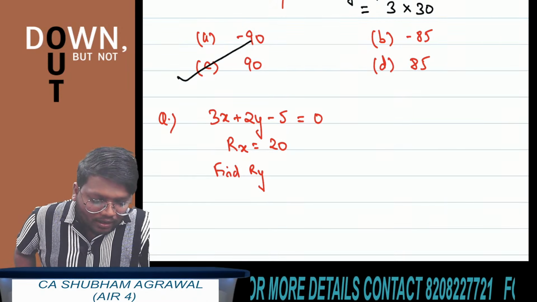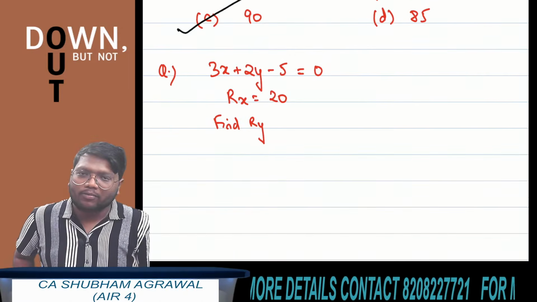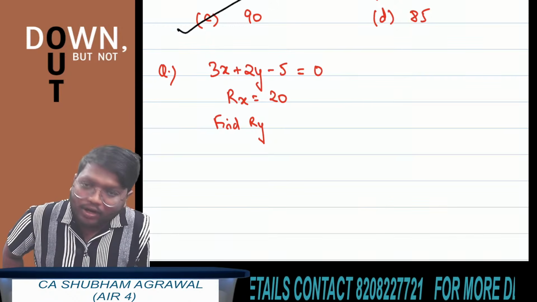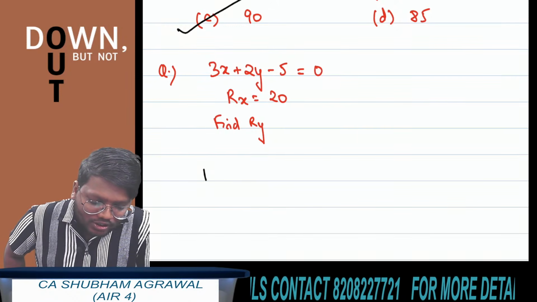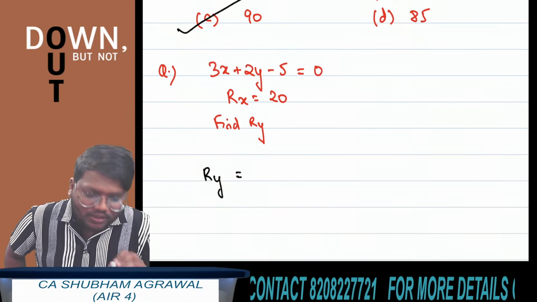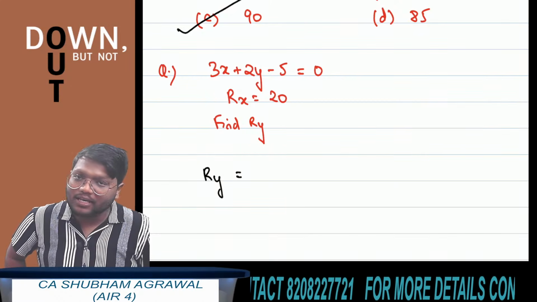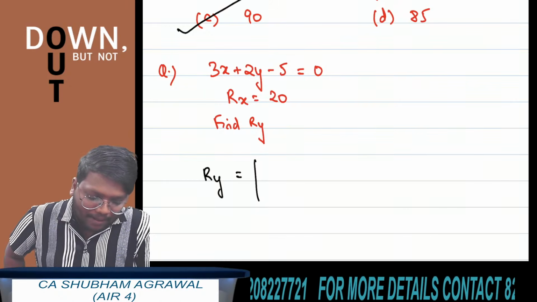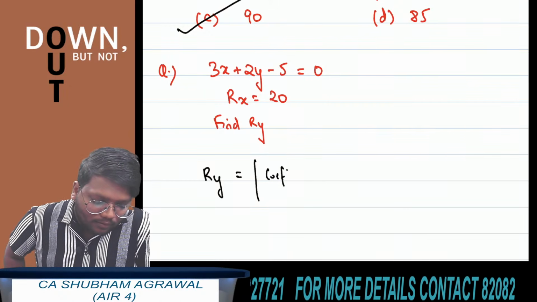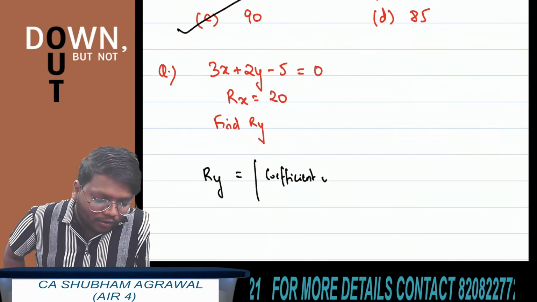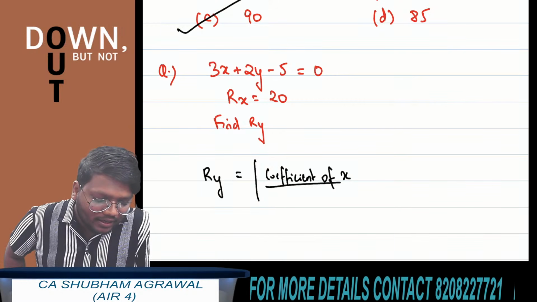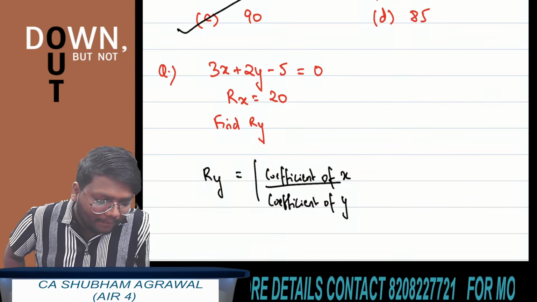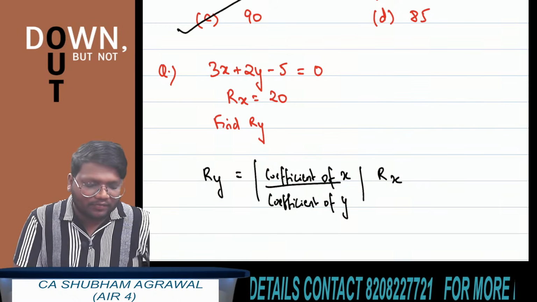Now see, I am giving you one more formula. This is the general formula which you can use. See what you have to do now. Range of y is equal to the absolute value of coefficient of x divided by coefficient of y, multiplied by range of x.